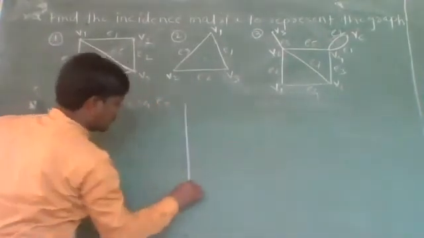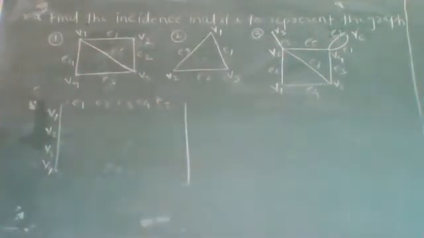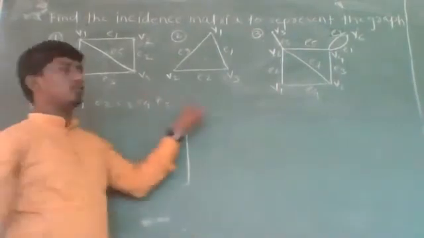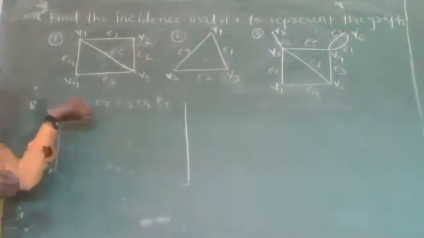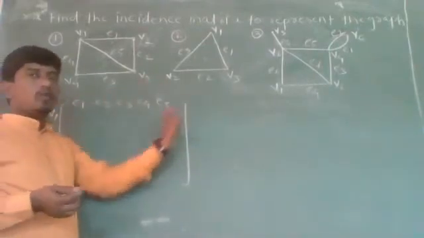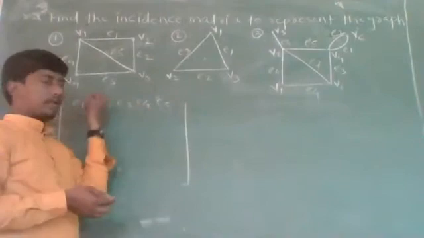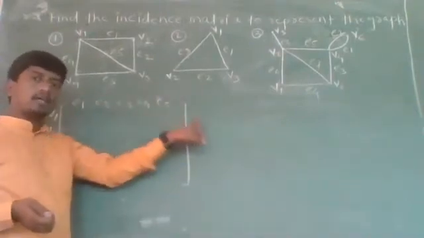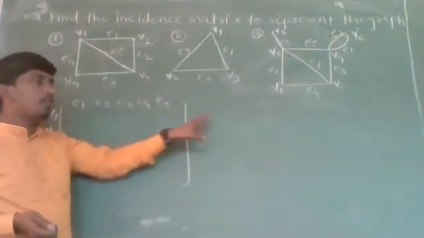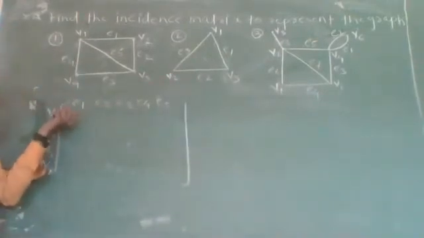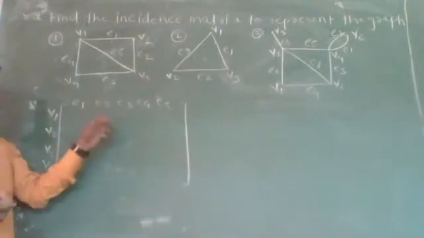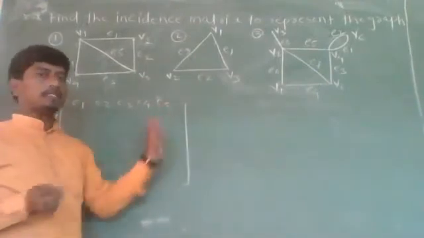The aij entry will be 0 if that vertex is not an end of that edge, 1 if that vertex is an end of that non-loop edge ej, and 2 if vi is an end of the loop ej.